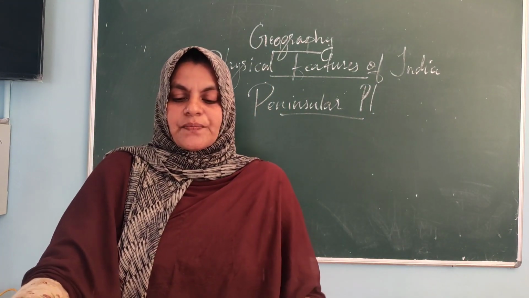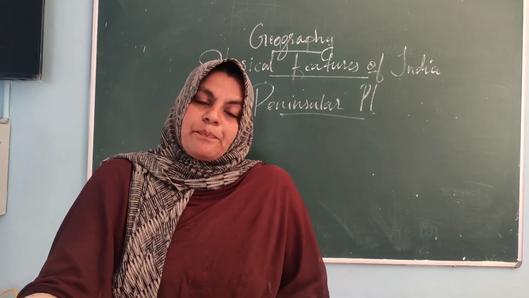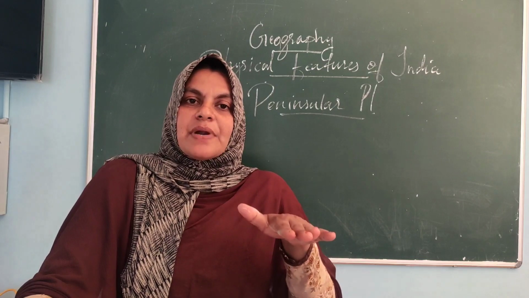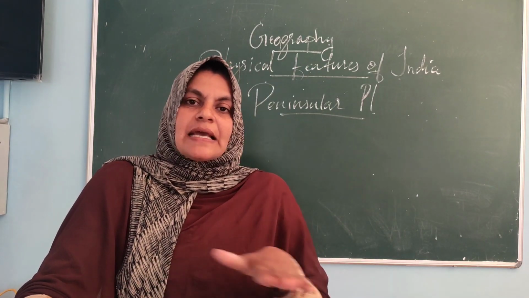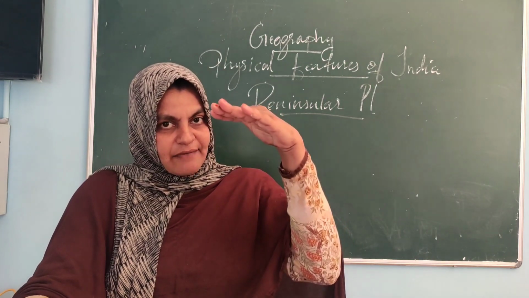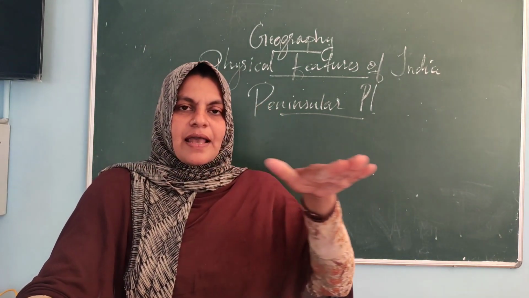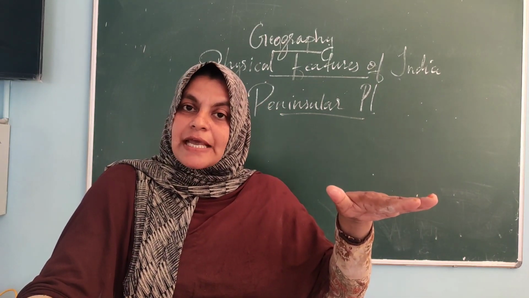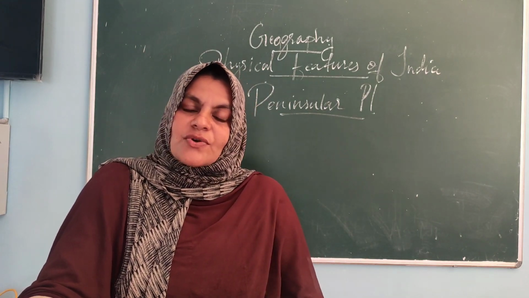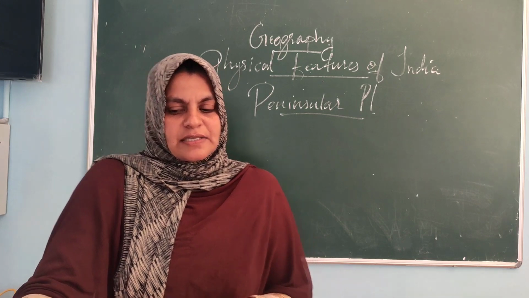Peninsular plateau. You know that plateau is also known as a tableland. What do you mean by tableland? It is a higher or elevated land with a table-like top. The upper part is like a table. That is why it is known as a tableland.